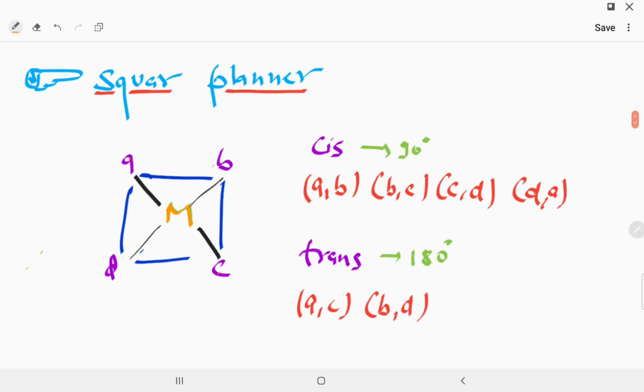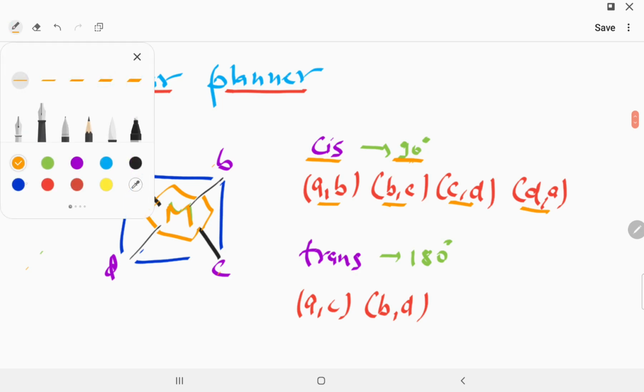Please understand, they are on the same plane. Cis is a 90-degree angle. You can see AB, BC, CD, DA are at a 90-degree angle. So total cis positions are 4.